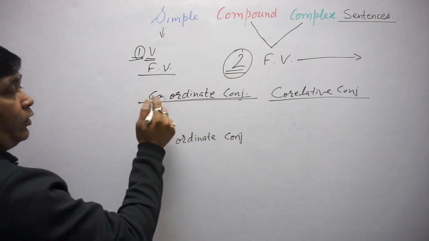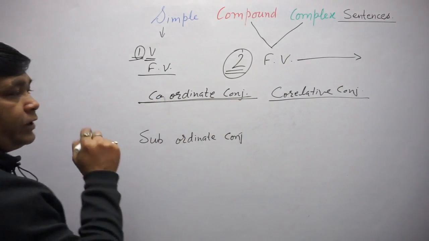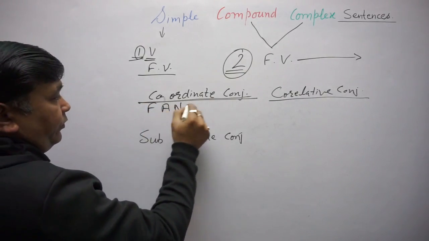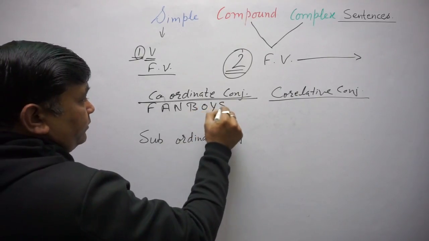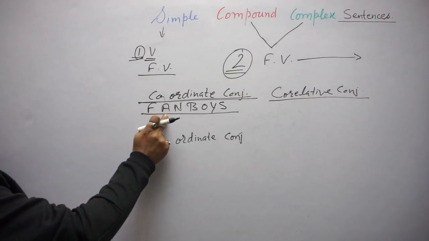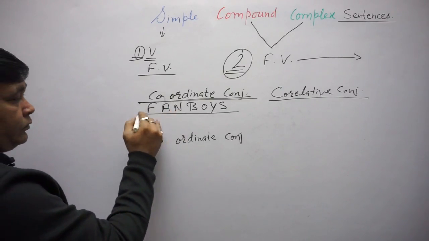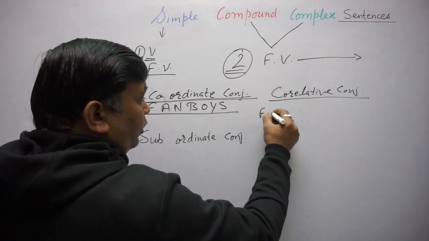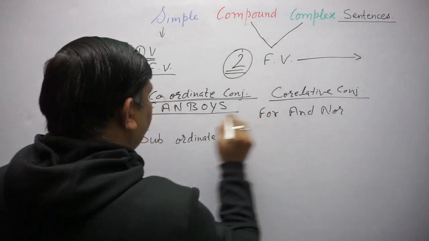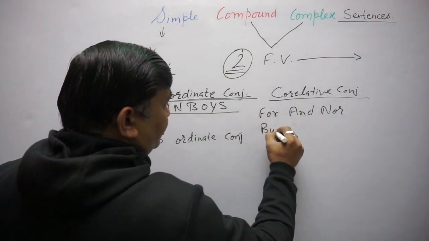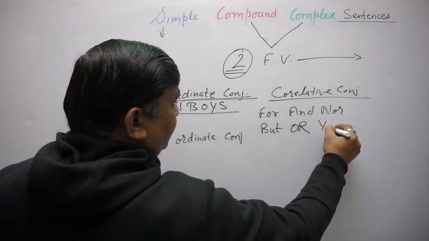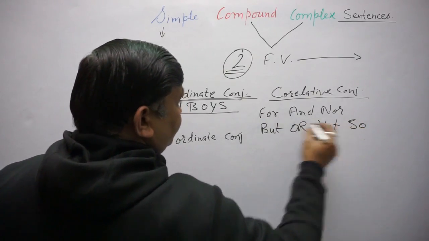These conjunctions are known as correlative conjunctions. Now a famous word, FANBOYS, you might know this. F means for, A means and, let me write here, for, and, N means nor, B means but, O means or, Y means yet, and S means so.